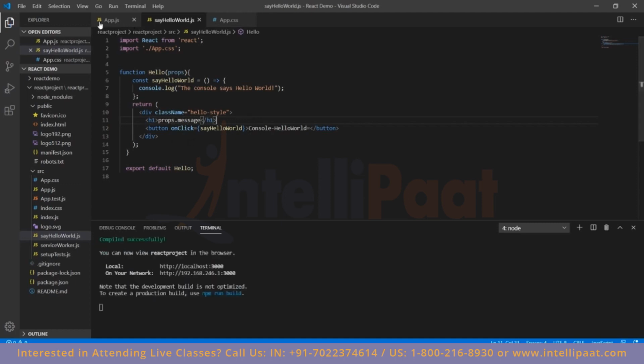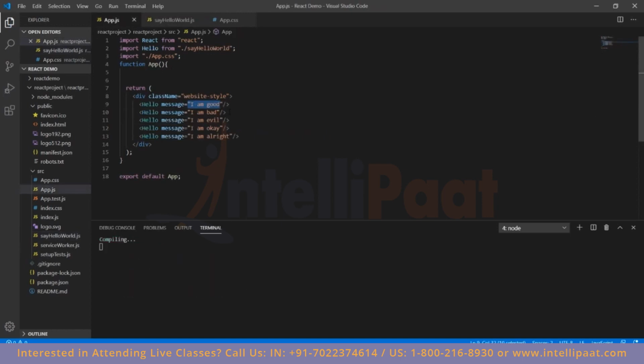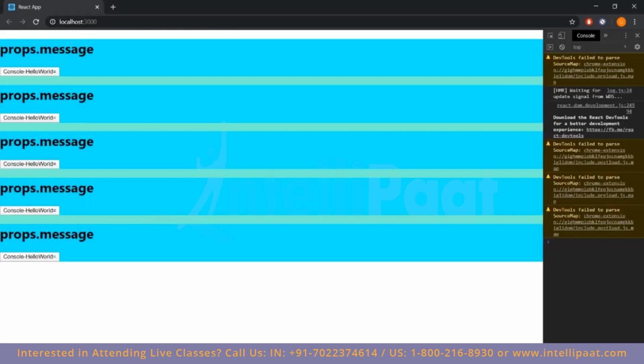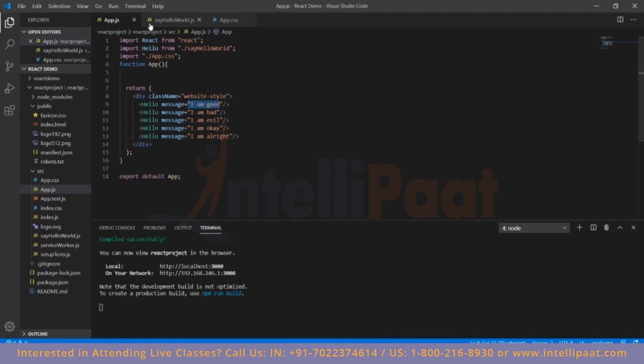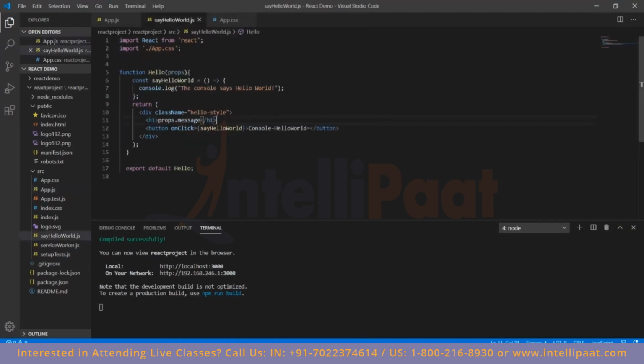Once I save this, and this I also saved, I'll go to the website and it says props.message. So can you tell me what's wrong? It's a very simple, basic question. What we've done wrong here is we've not put this into a JavaScript encasing, because we're using this as JavaScript code. We're not using this as HTML elements.